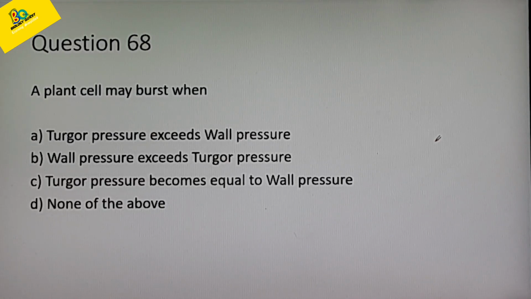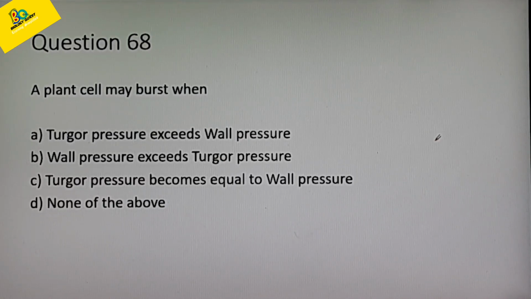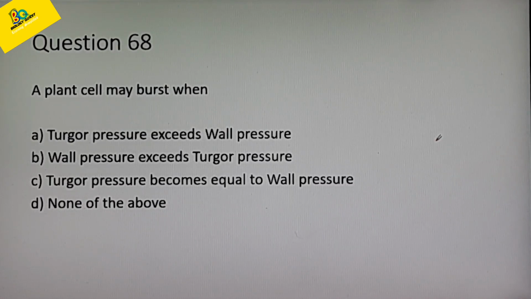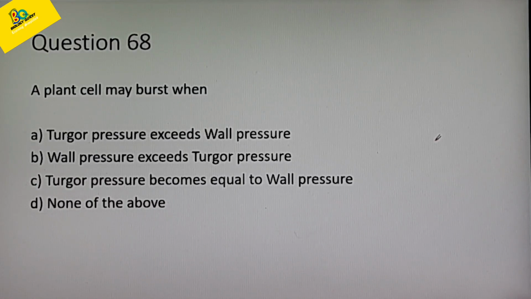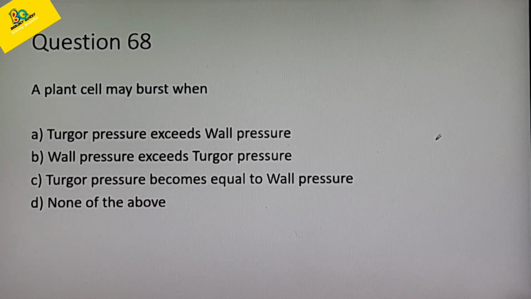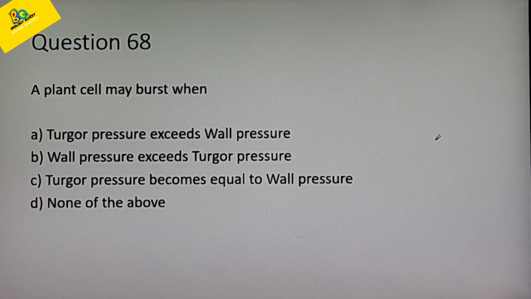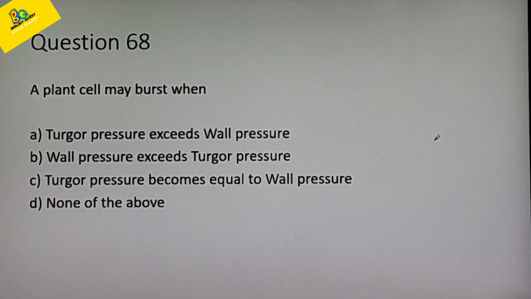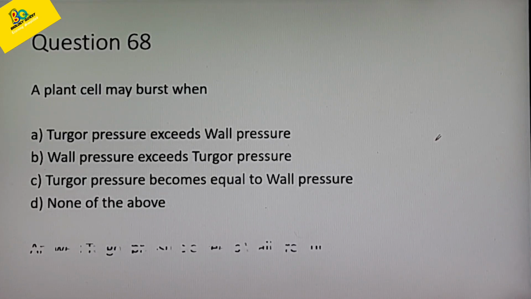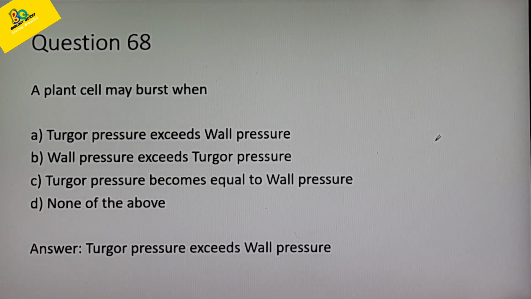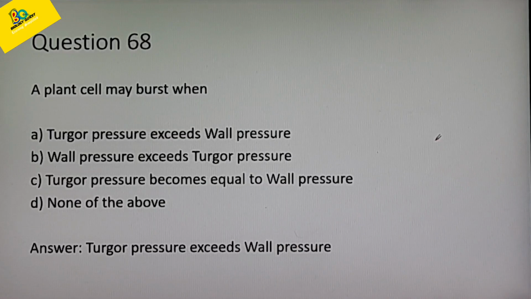What is wall pressure? The pressure exerted by the cell wall on the cell contents in a turgid cell is wall pressure. Normally, turgor pressure is equal to wall pressure. Okay, but when does a cell burst? It is when the turgor pressure exceeds the wall pressure. So the correct answer is option A, turgor pressure exceeds wall pressure.